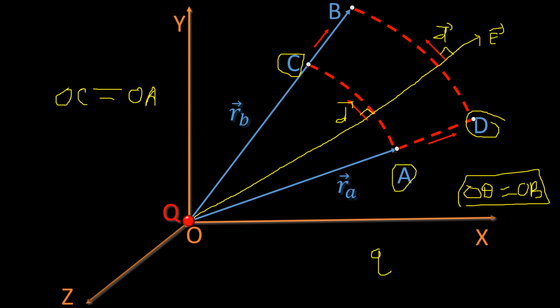That is why we have chosen C and D, satisfying these two conditions: OC is equal to OA and OD is equal to OB. So let us try to find out work done corresponding to path ACB, we'll call it W1, and work done corresponding to path ADB, we'll call it path 2, and work done is W2.